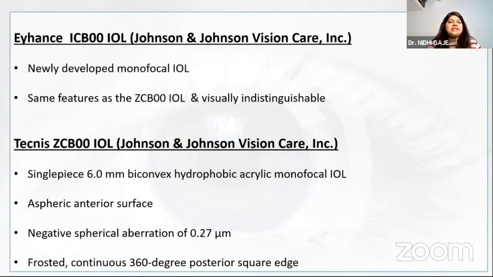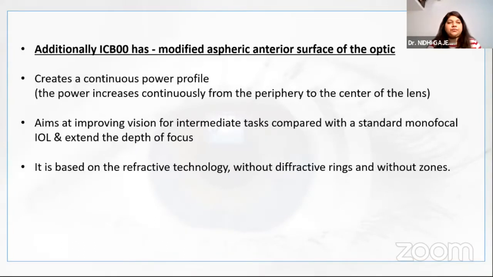The Eyhance ICB00 IOL by Johnson & Johnson Vision Care is a newly developed monofocal IOL which has the same features as the pre-existing ZCB00 IOL and is visually indistinguishable. The Technis ZCB00 IOL is a single-piece 6 mm biconvex hydrophilic acrylic monofocal IOL. It has an aspheric anterior surface and a negative spherical aberration of 0.27 micron. It has a frosted continuous 360-degree posterior square edge.